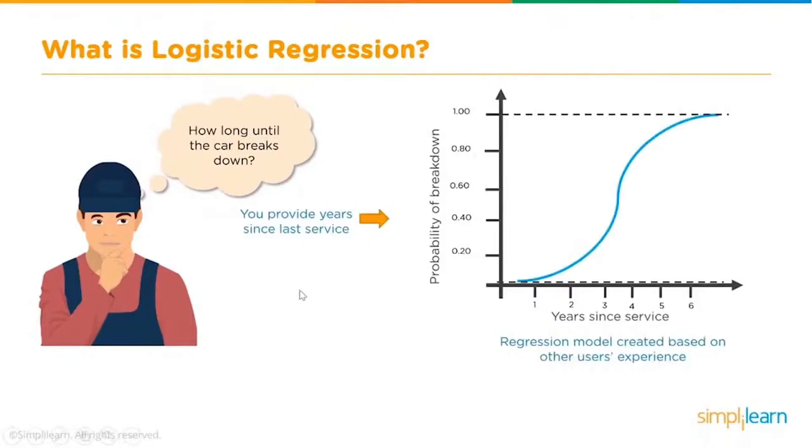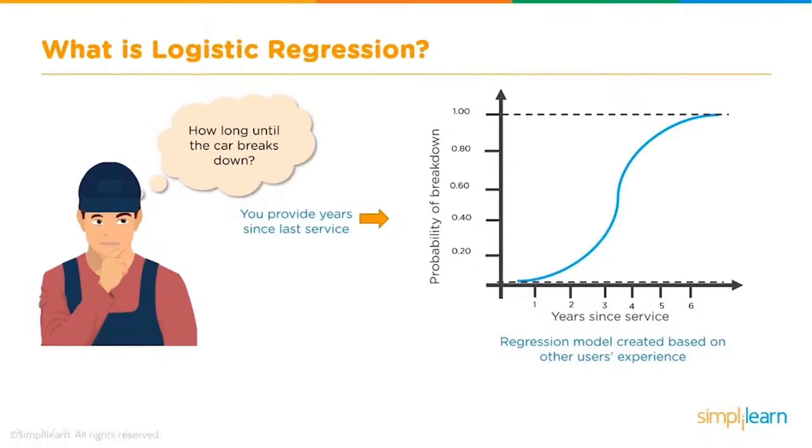If we plot the information along the x and y axis, x is the number of years since the last service was performed, and y is the probability of your car breaking down. And let's say this data was collected from several car users, not just your car. So that is our labeled data. The data has been collected for the number of years, when the car broke down and what was the probability, and that has been plotted along the x and y axis. From this graph we can find out whether your car will break down or not.